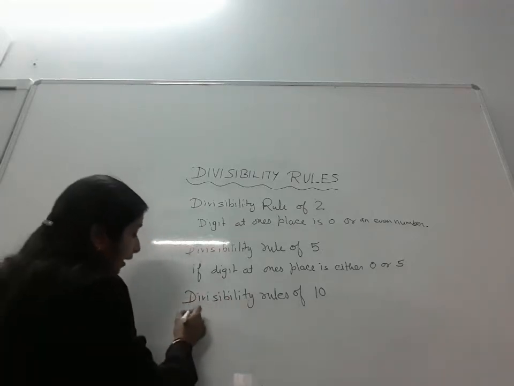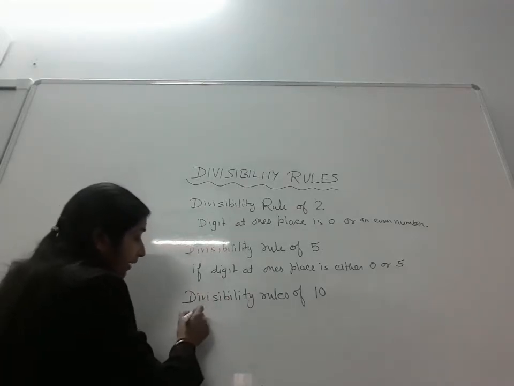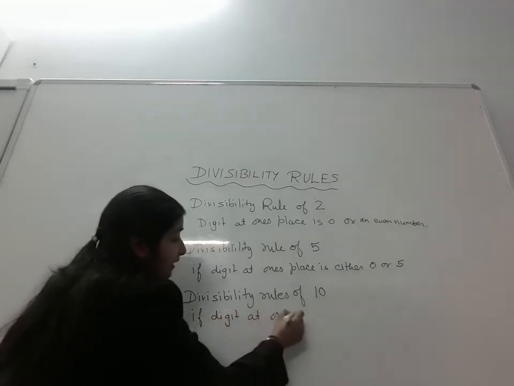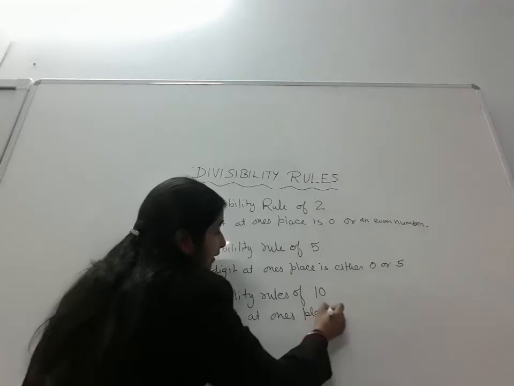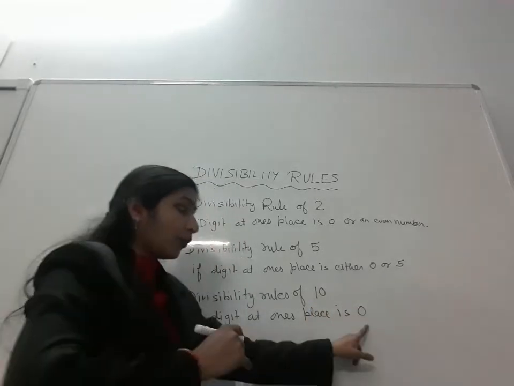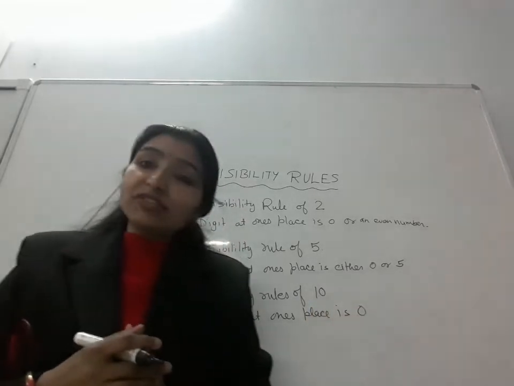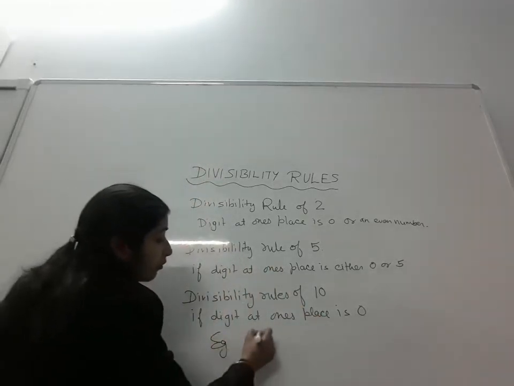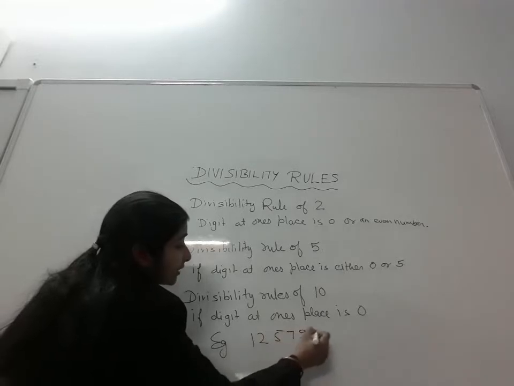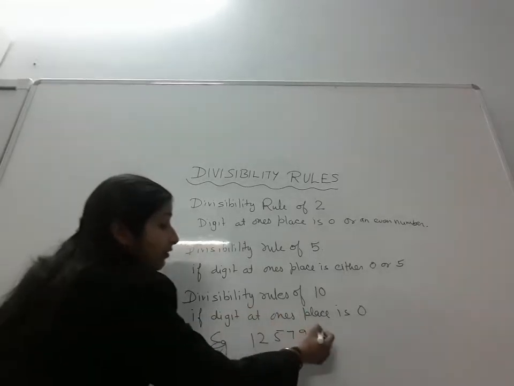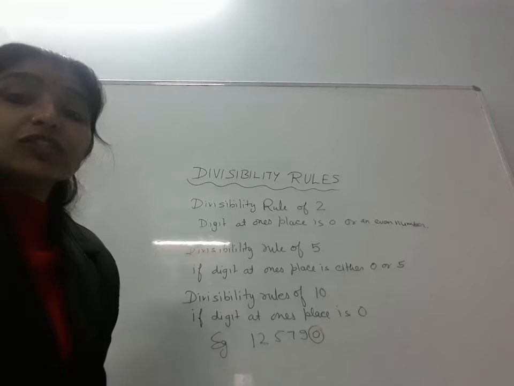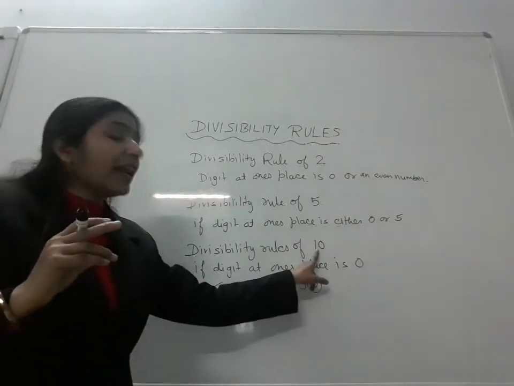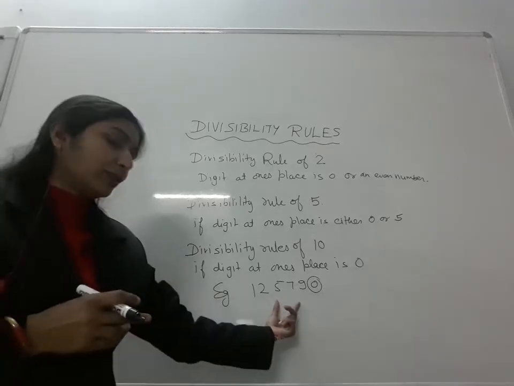So if the digit at the ones place is 0, then the number is divisible by 10. Example: 125790. You will check the ones place only. This is 0. So we can say this number is divisible by 10. Yes, this is divisible by 10.